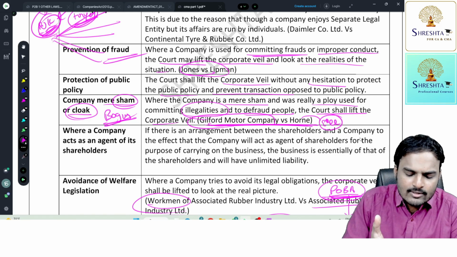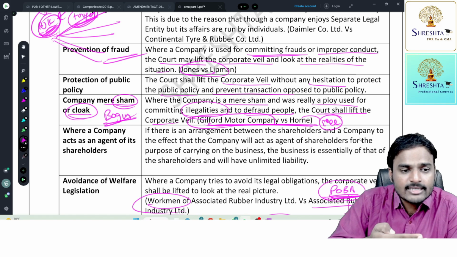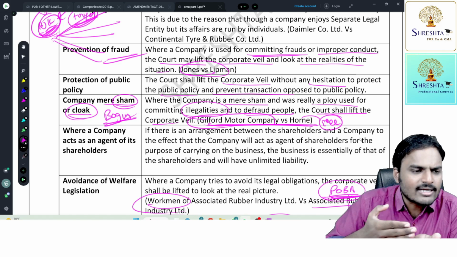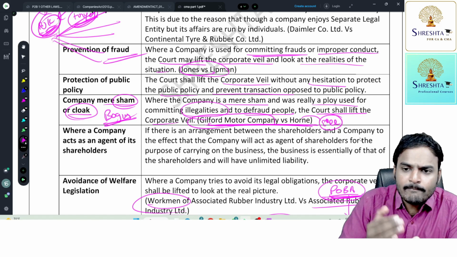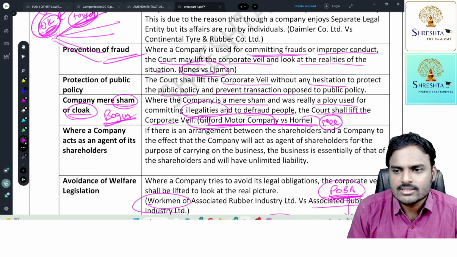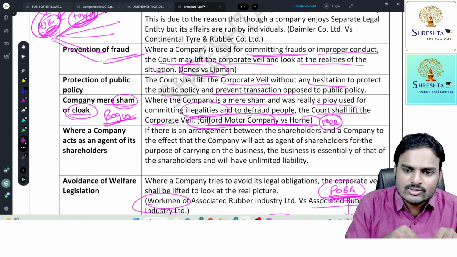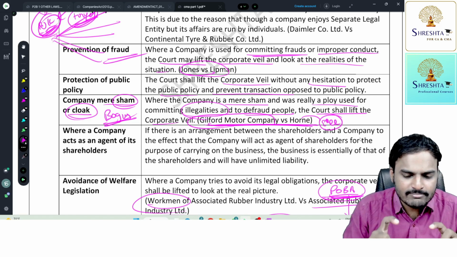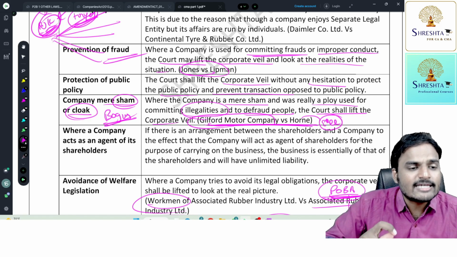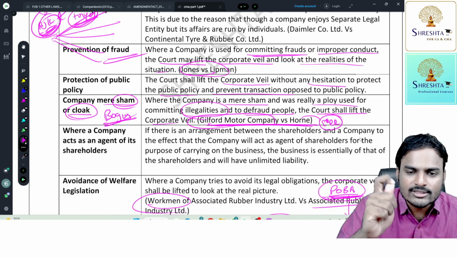If the persons who are the background to the company, the base persons, are 20 years experienced, they can run the company in a smooth and profitable manner. Are you all getting my point, students? So this is a genuine case only. It's not fraudulent intention. The statement made by the promoter, that the company has 20 years experience, is based on the experience of the promoters. This was permitted, and the court agreed to this statement.